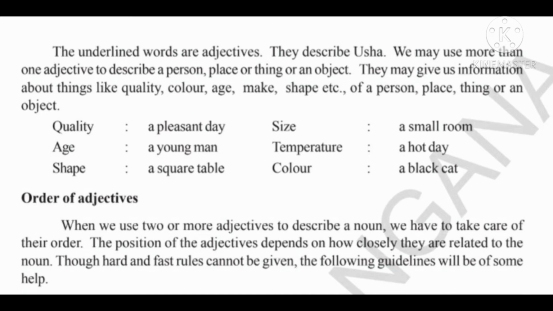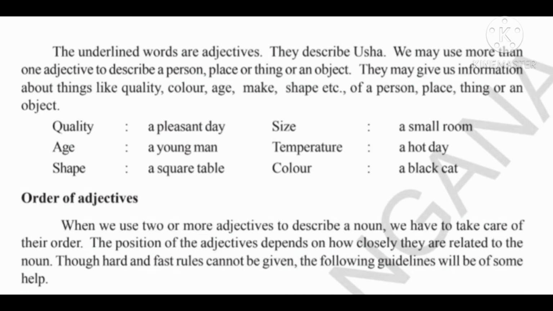Age means a young man. Shape means a square table. Size means a small room. Temperature means a hot day. Color means a black cat. These are the examples of quality, color, age, make, shape.